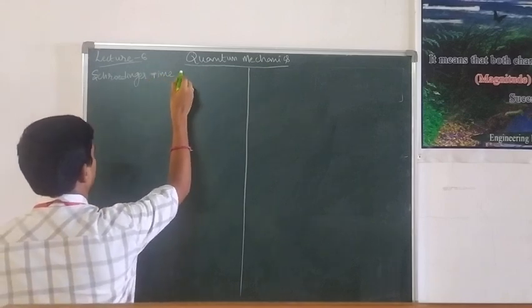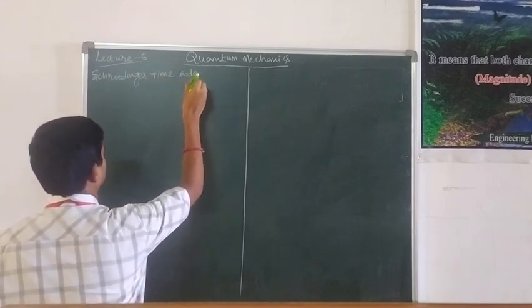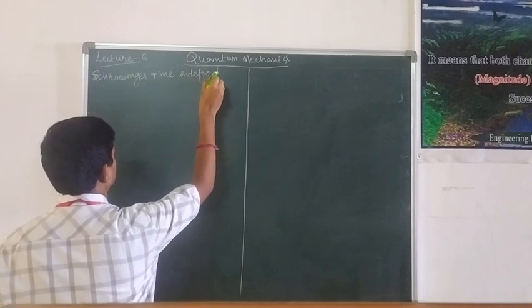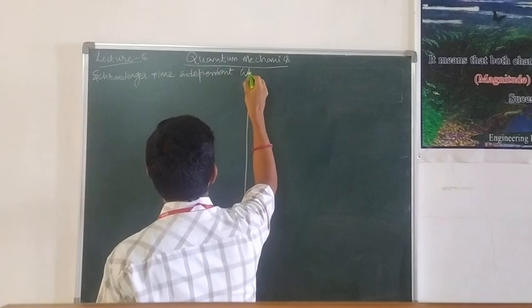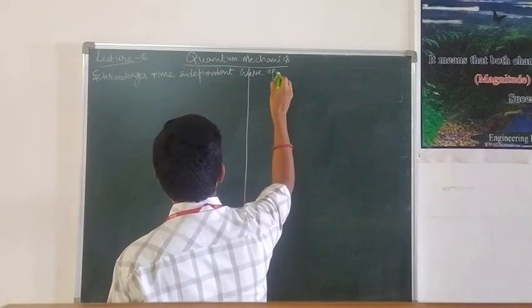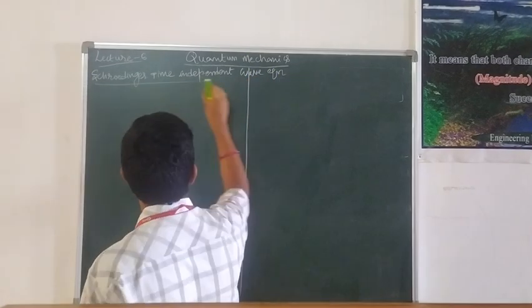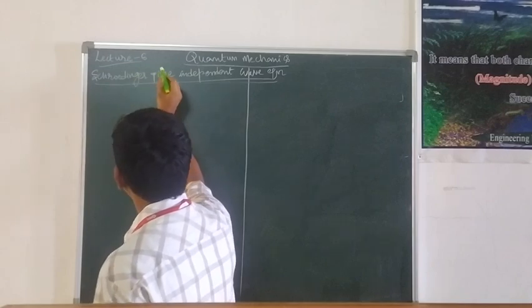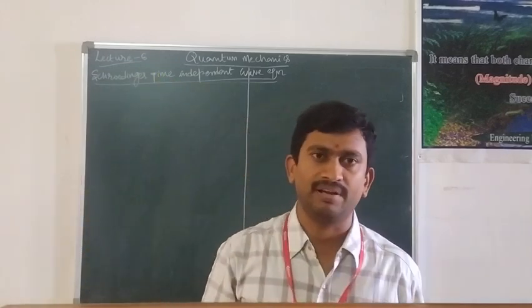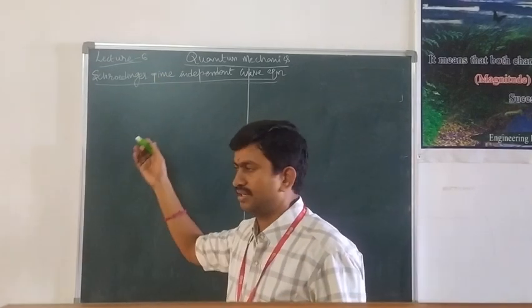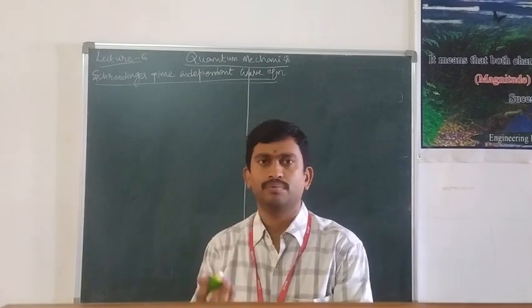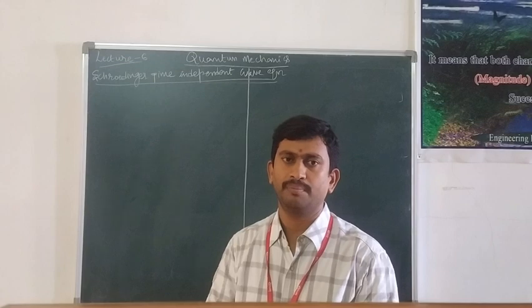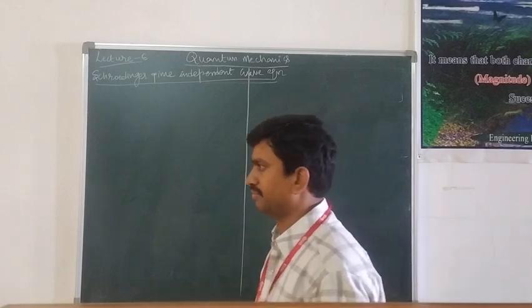Schrodinger time independent wave equation. This equation discusses the equation of matter wave.